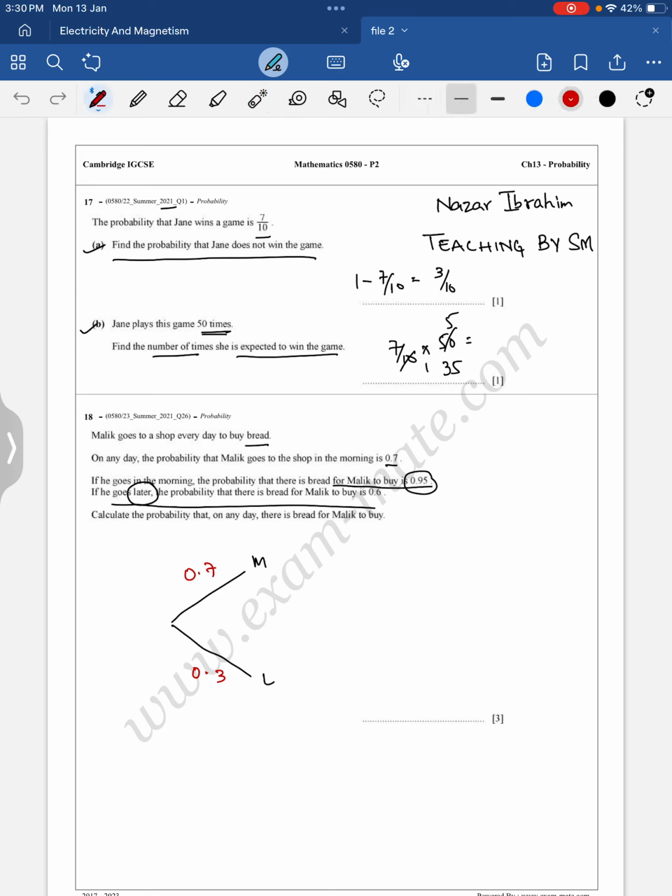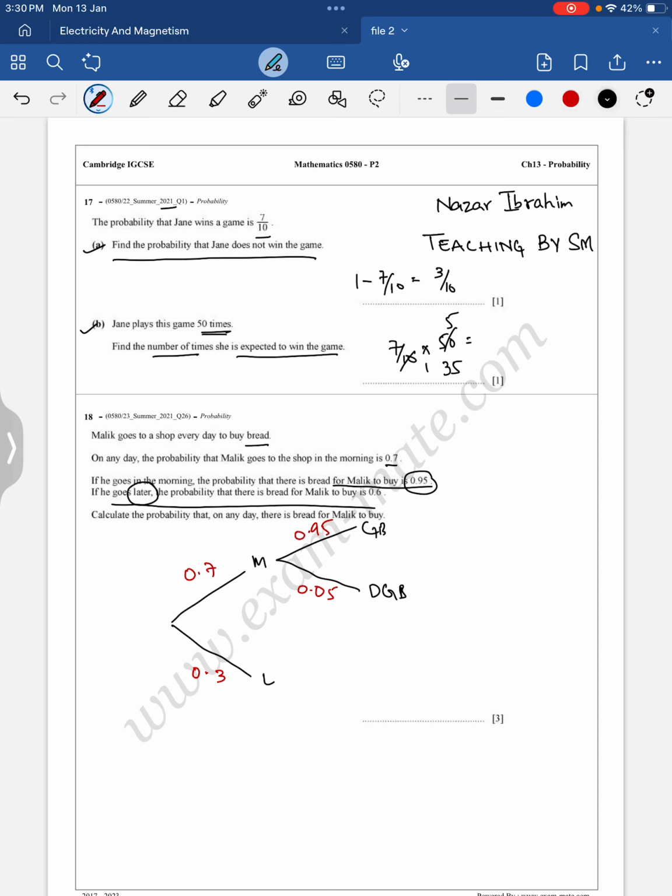When he is going in the morning, he is getting the bread to buy. If he goes in the morning, the probability that there is bread for Malik to buy is 0.95. And definitely there will be a case where he goes in the morning and doesn't get bread. So getting bread and not getting bread: getting bread is 0.95 and not getting bread is 0.05.